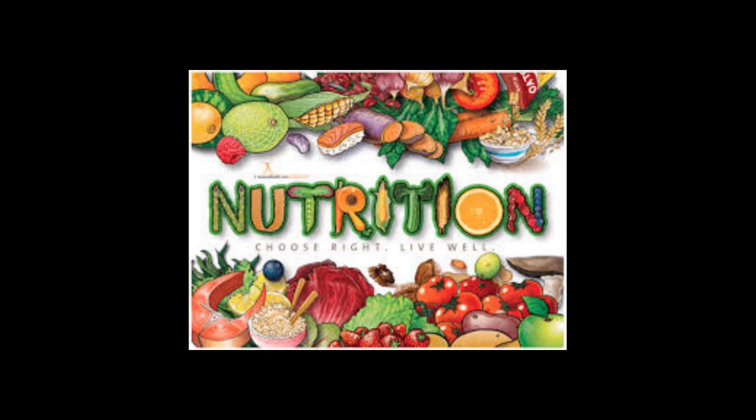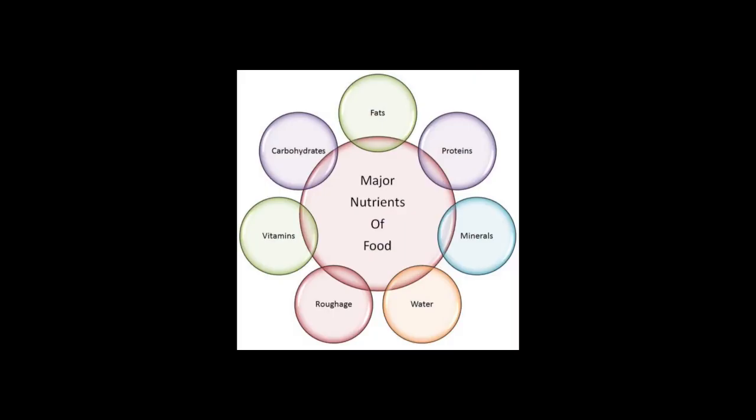Can you recall? I have already done that in chapter 1 as well. Let me tell you all the components of food one more time. They are carbohydrates, proteins, fats, vitamins, and minerals.